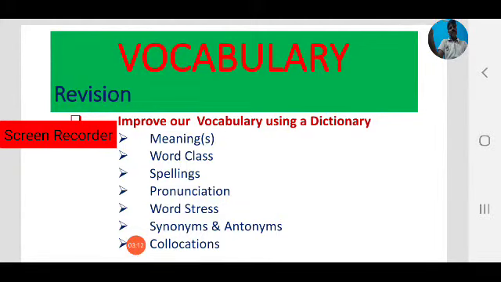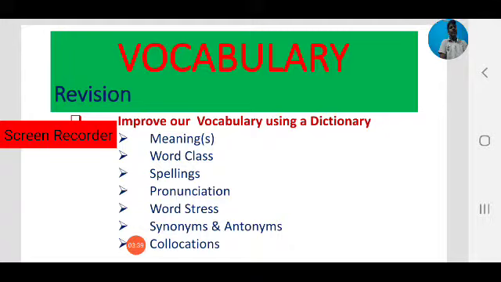A dictionary is a reference book. It consists of a list of words, generally arranged in alphabetical order. That is a common feature of the dictionary.